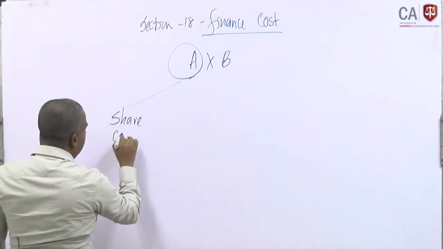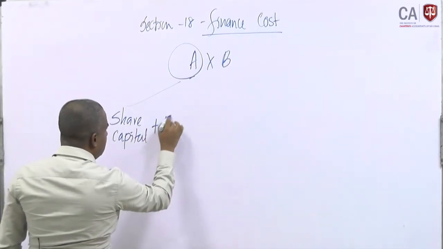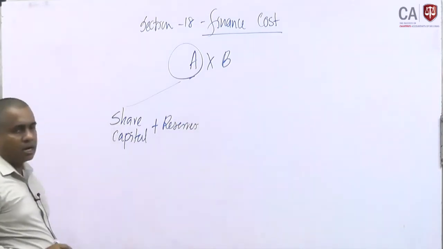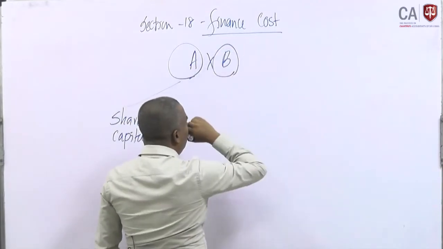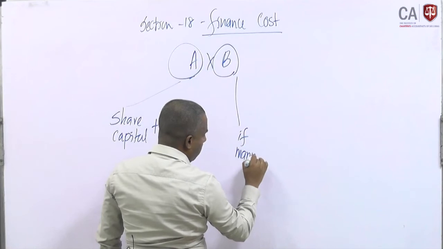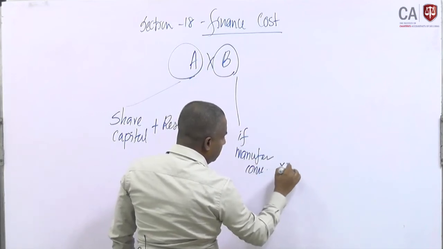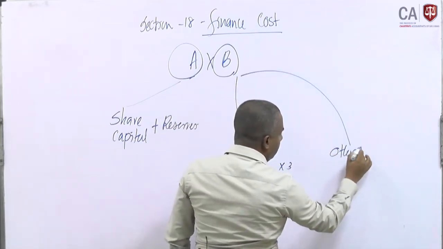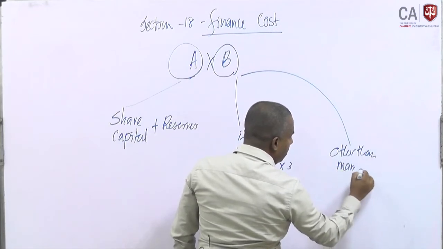share capital plus reserves, share capital plus reserves. B means, if it is a manufacturing company, 3 times; if other than manufacturing, 4 times.